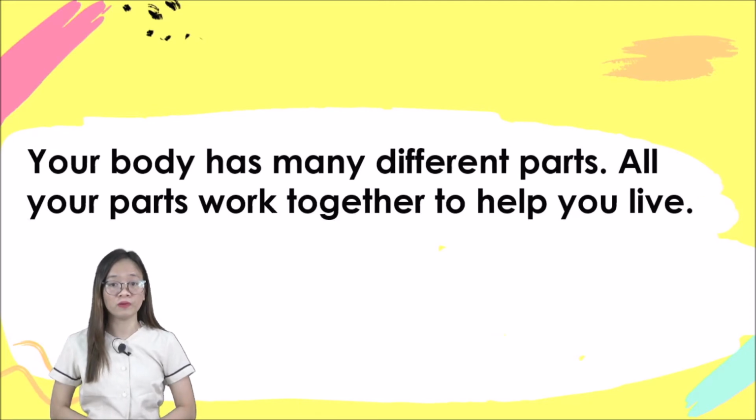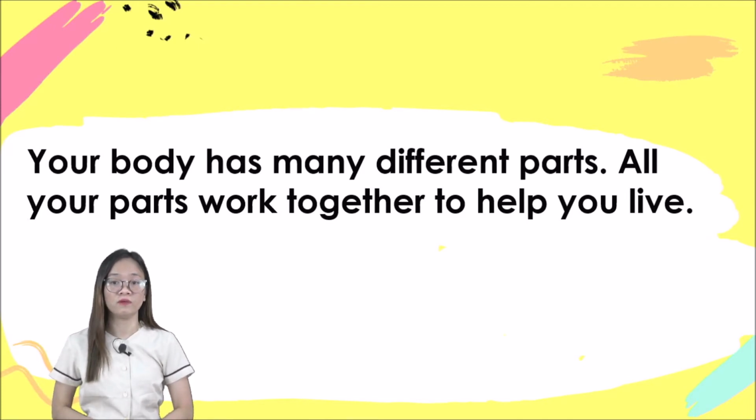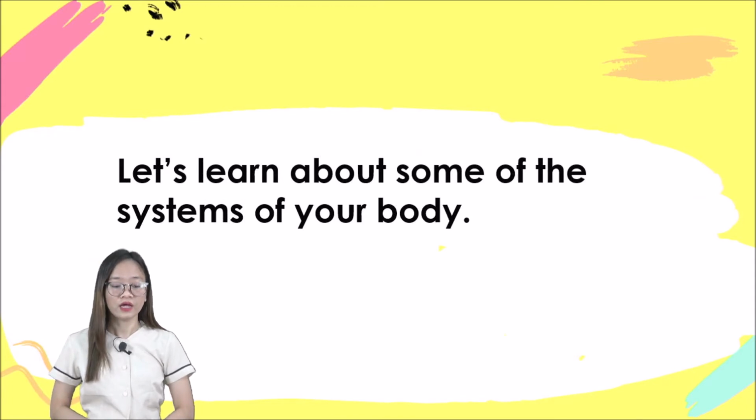Some of the parts that we have are our shoulder, our feet, our legs. Those are some of the parts that we have. Okay? Now, let's learn about some of the systems of our body.